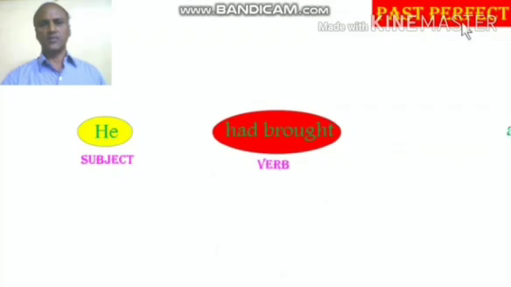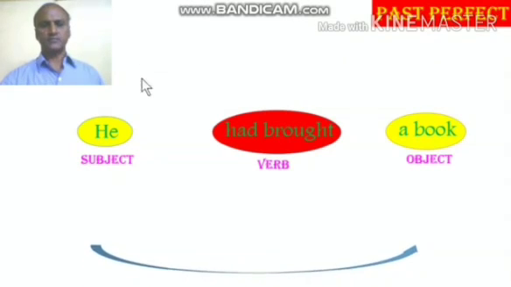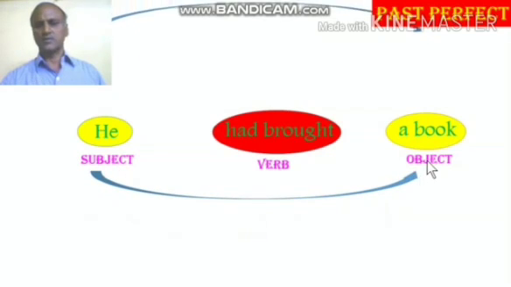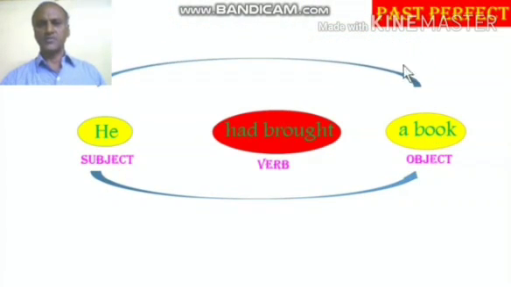Seventh division is past perfect. He is subject, had brought verb, a book is the object. So first step is identify the subject, verb and object. Then the second step is change the positions of subject to object place and then object to the subject place. That is the second step you have to follow.